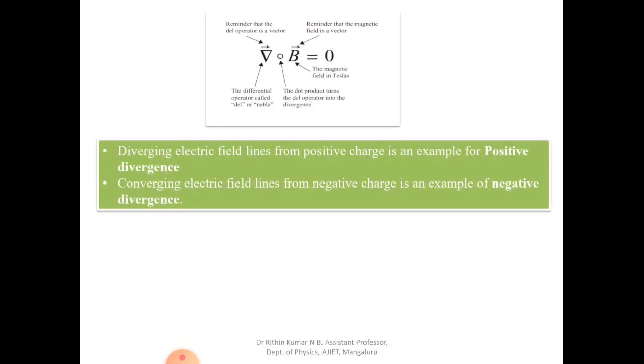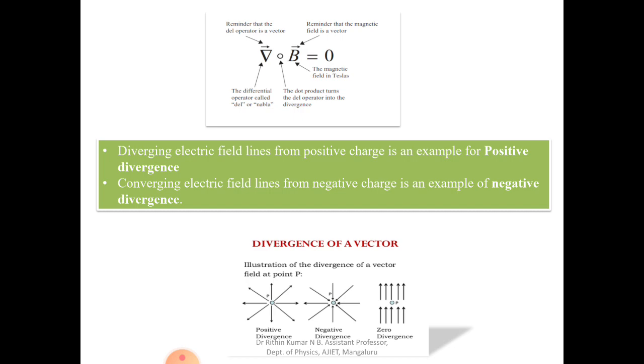Diverging electric field lines from positive charges are taken as positive divergence. Converging electric field lines into negative charges are taken as negative divergence. If there is a positive charge, field lines come out of it, and this is taken as positive divergence. If there is a negative charge, field lines go inside it, and this is taken as negative divergence.